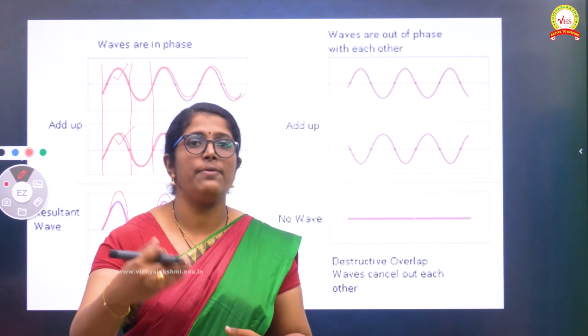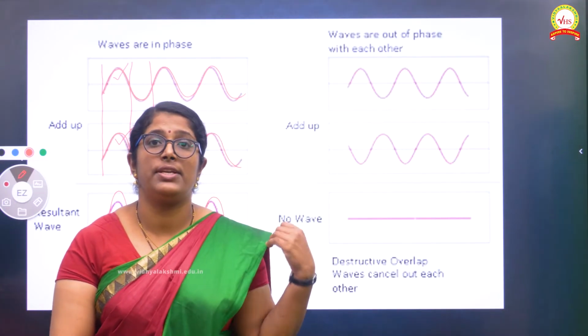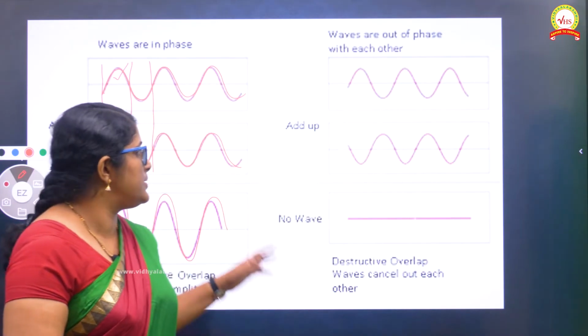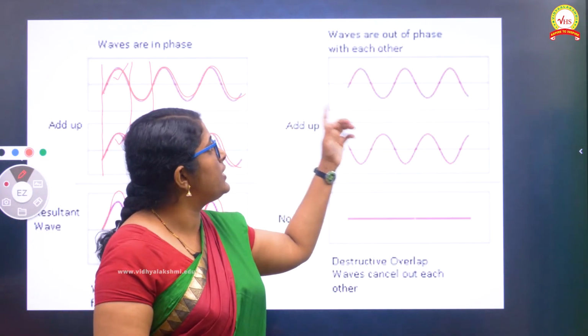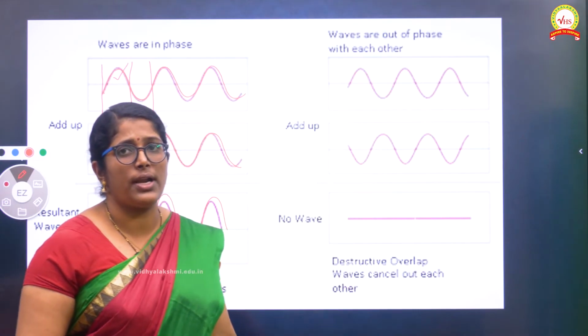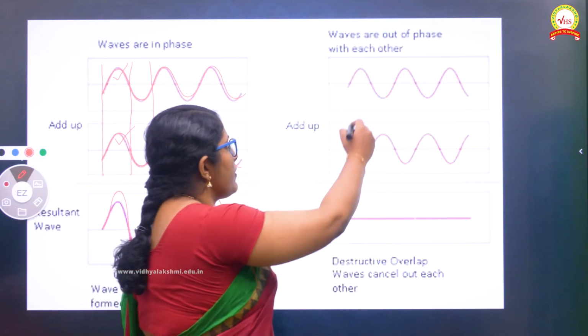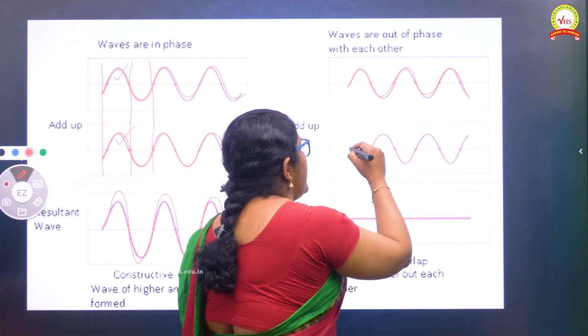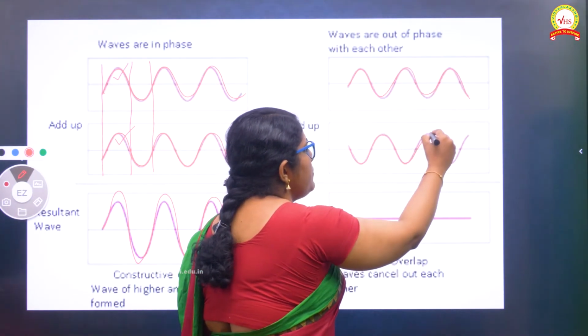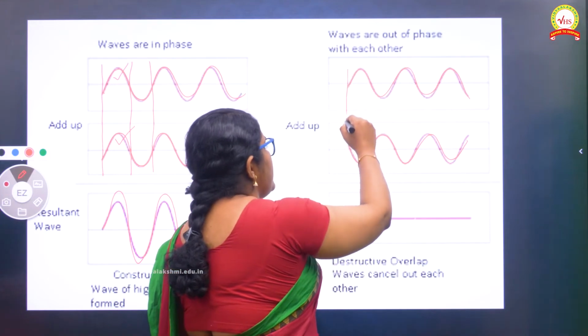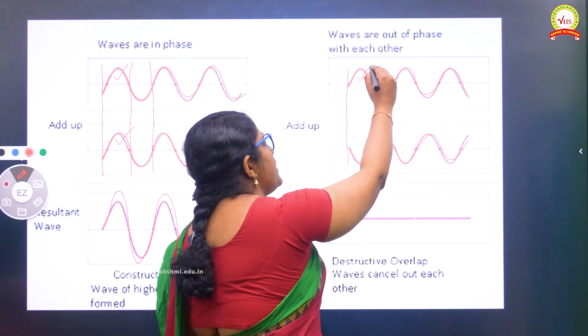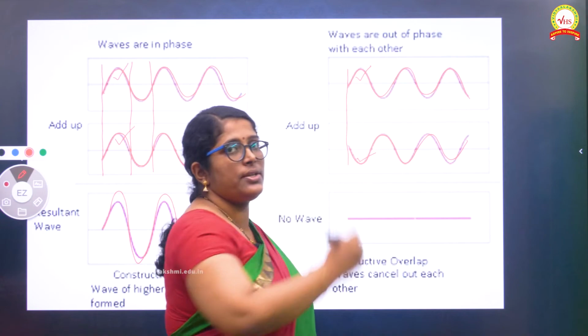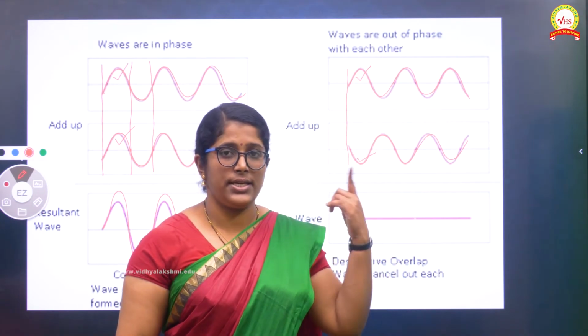In the same way, we will be defining constructive interference. Same thing. Similarly, you can see what a destructive overlap is. See this one. Here you can see a small wave like this, and another wave, and you can see the crest of this wave is combined with the trough of the other wave, not crest and crest together.